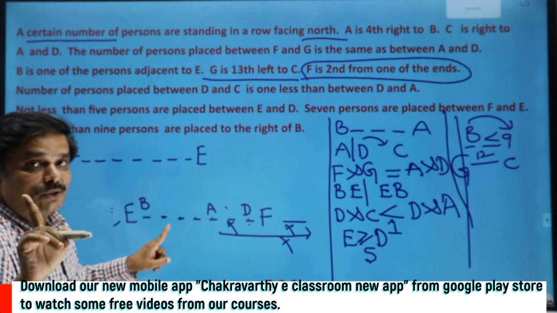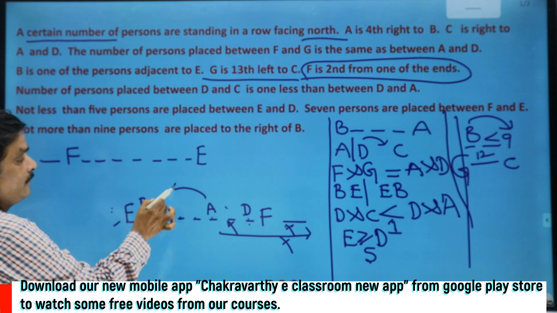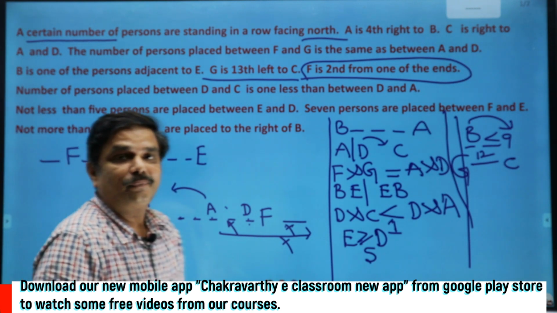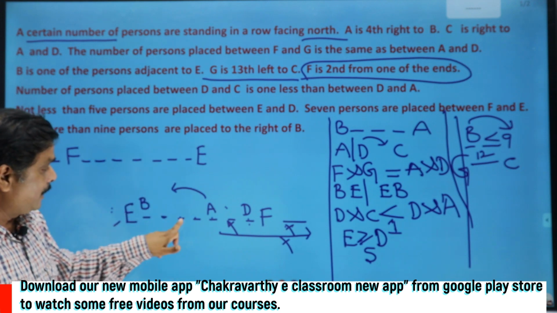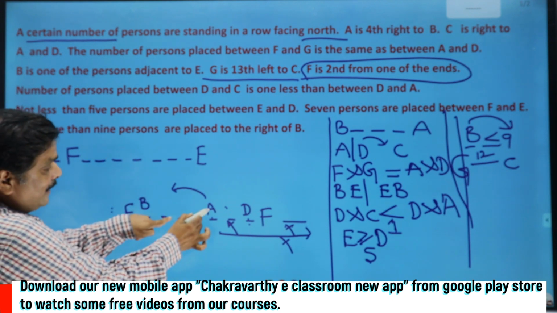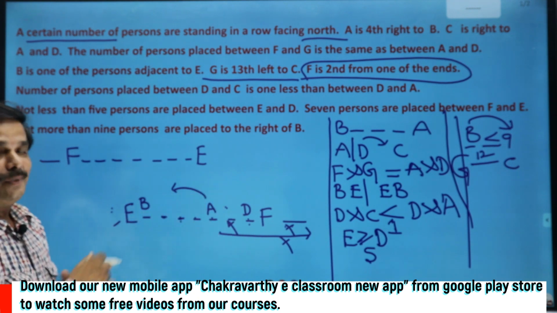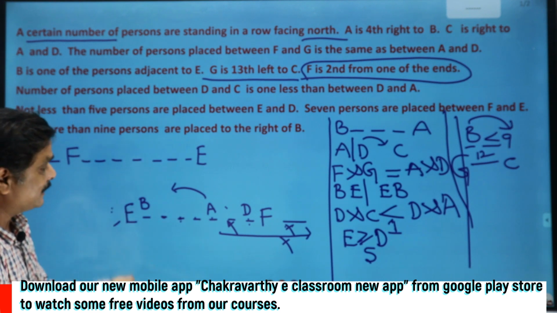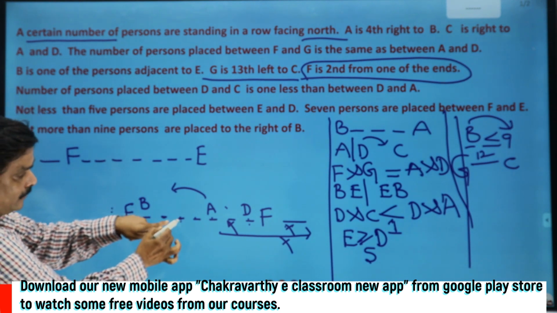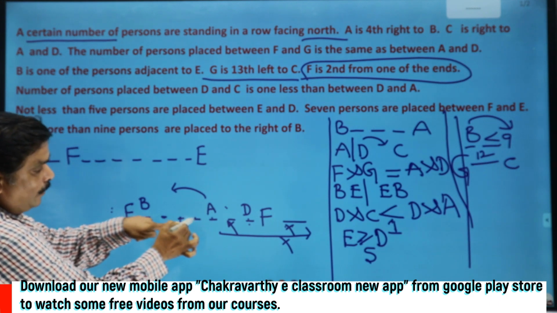Then don't forget this one. We have practiced many questions. What if I keep D on the left side of A? Visualize this one. Suppose I keep D, any one place you choose, here. Then between A and D, how many persons are there? 1 person. Then between C and D, how many should be there? Less than 1 person. That should be 0. Suppose I have chosen this place for D. Between A and D, 1 person.